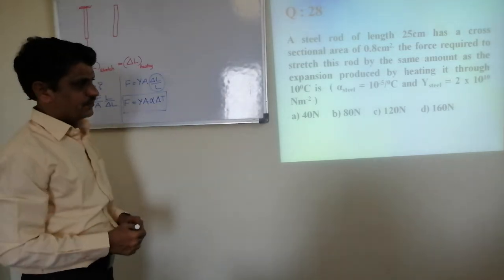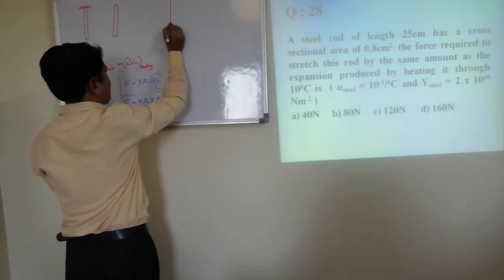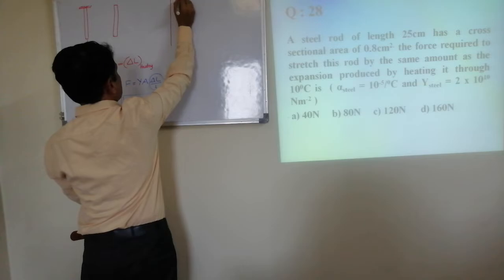Pause the screen and try this. Okay, here conversion was necessary.